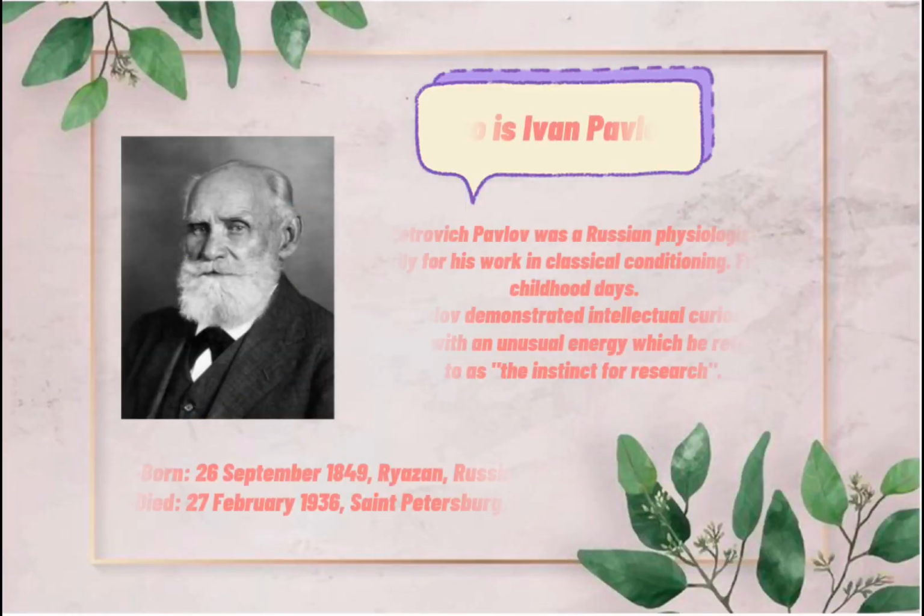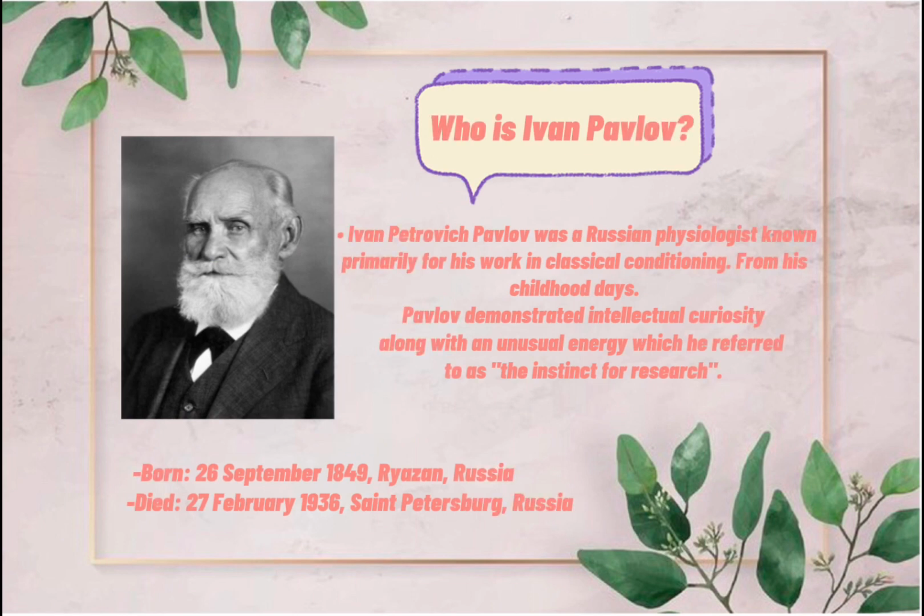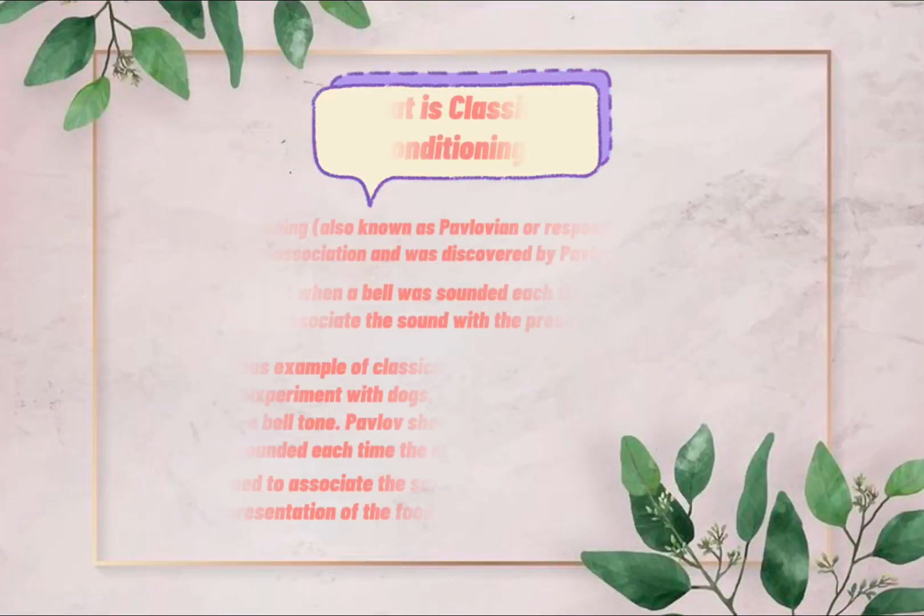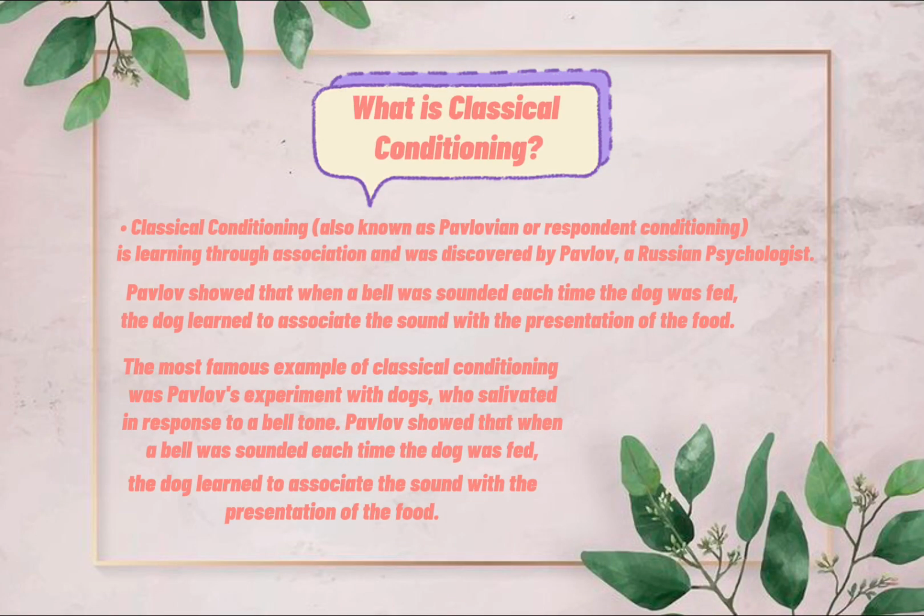But first, let us know who is Ivan Pavlov. Ivan Petrovich Pavlov was a Russian physiologist known primarily for his work in classical conditioning. From his childhood days, Pavlov demonstrated intellectual curiosity along with an unusual energy which he referred to as the instinct for research. He was born on September 26, 1849 in Ryazan, Russia, and he died on February 27, 1936 in St. Petersburg, Russia. And now, let us discuss what is classical conditioning.